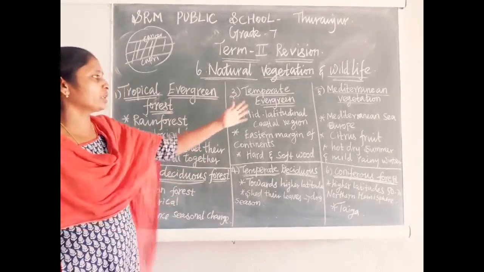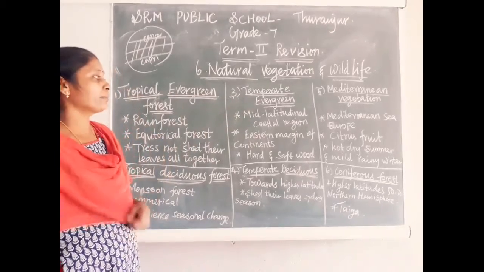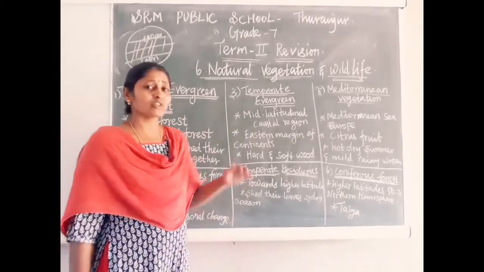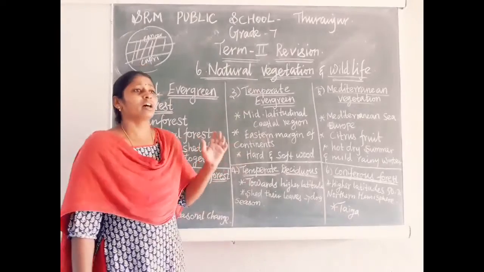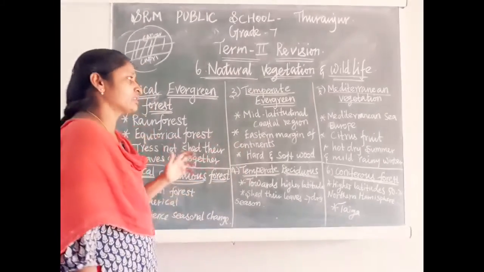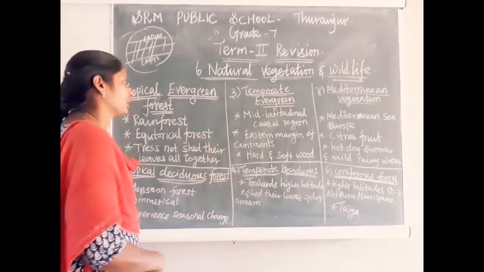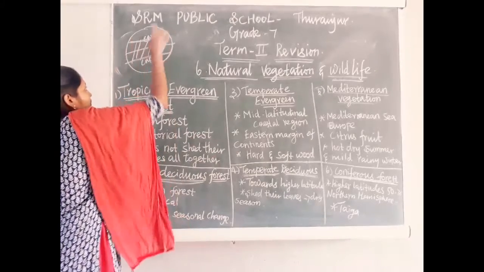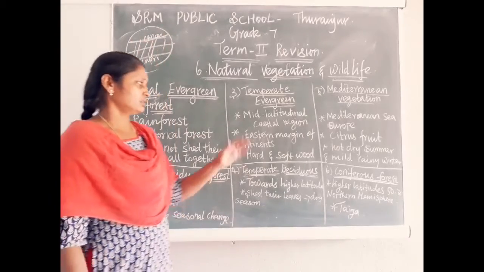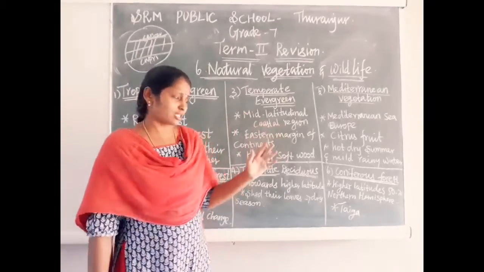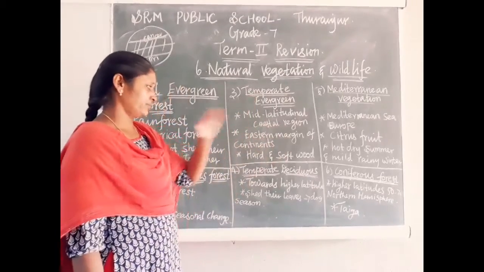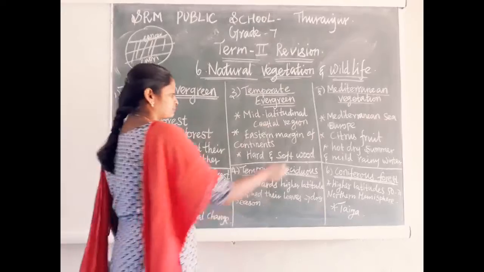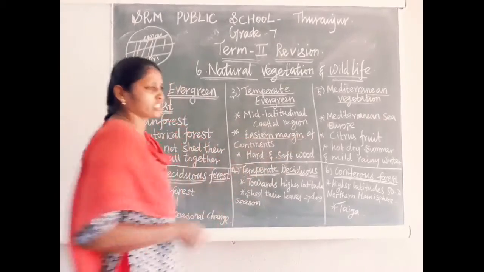So we are going to temperate evergreen forest. Where is it located? In the mid-latitudes, near the Tropic of Cancer. Mostly we can see this temperate evergreen forest on the eastern margin of continents.